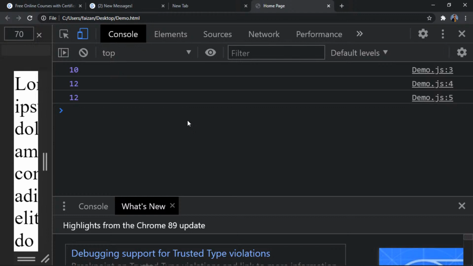Okay, so this is one of the operators, that is the unary operator. So this is how it works. Similarly, we have post increment and pre increment, and similarly we have post decrement as well as pre decrement.